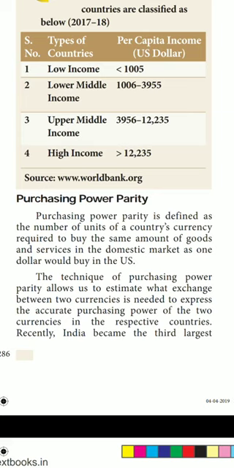Purchasing power parity is defined as the number of units of a country's currency required to buy the same amount of goods and services in the domestic market as $1 would buy in the US. The technique of purchasing power parity allows us to estimate what exchange rate between two countries is needed to express the accurate purchasing power of the two countries. For example, India is the third largest economy in terms of purchasing power parity. China became the largest, defeating the US to the second position.